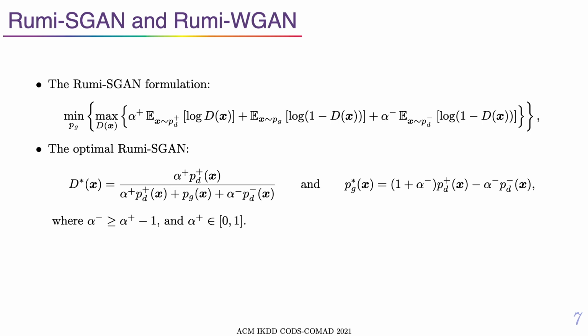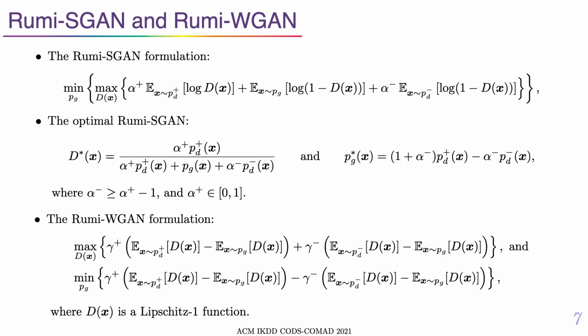Similarly, we derive the Rumi versions of the Jensen-Shannon divergence-based S-GAN. As before, we observe that the optimal generator is a weighted distribution of PD plus and PD minus. Unlike Rumi LS-GAN, the Rumi S-GAN cannot perfectly disentangle the classes. The corner case where we learn only PD plus, or consequently only PD minus, corresponds to training the generator and the entire network purely on the positive data only, as in the base variants. But unlike the base S-GAN or conditional GANs, we now have control on mixing between these two classes. Controlling alpha minus and alpha plus, we can give importance to either learning PD plus or PD minus respectively.